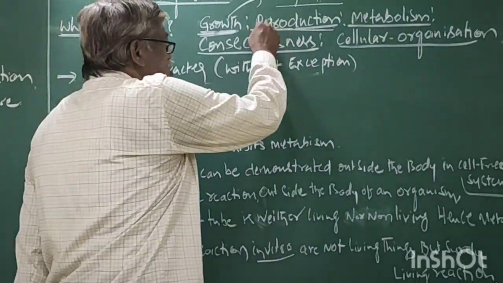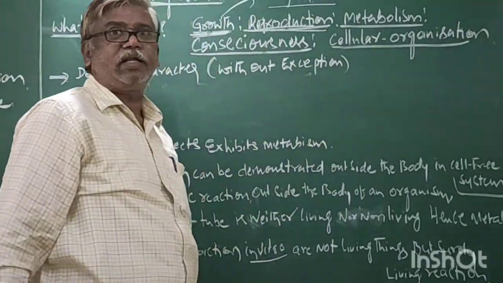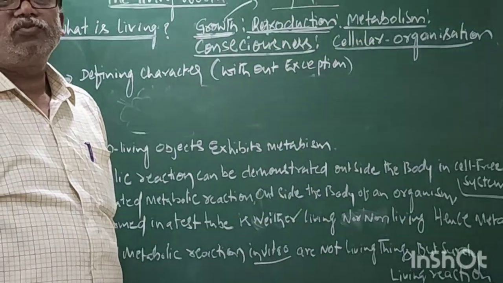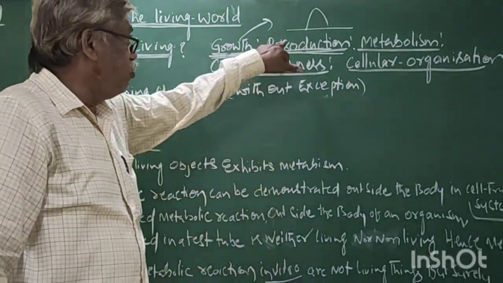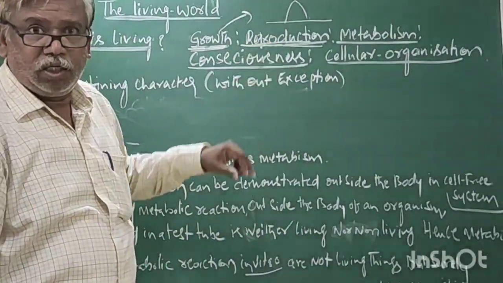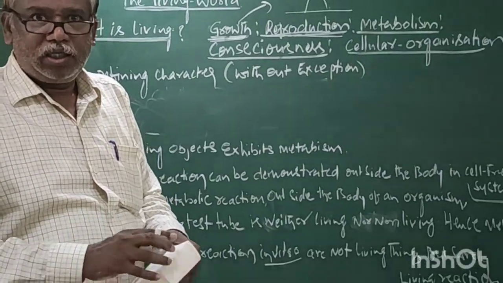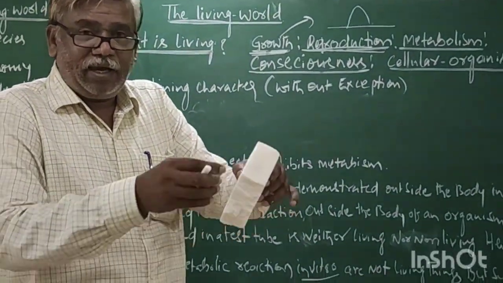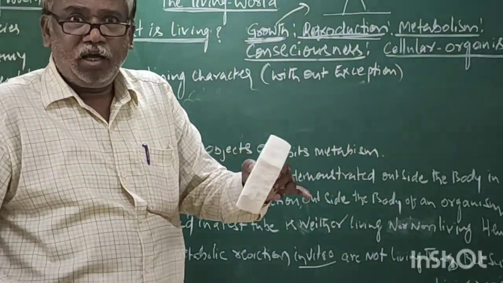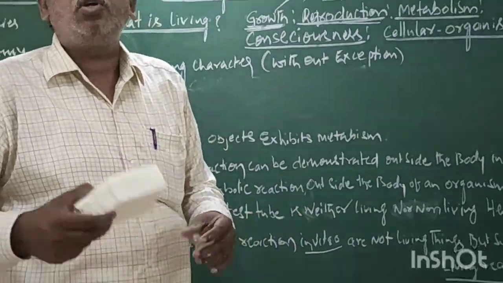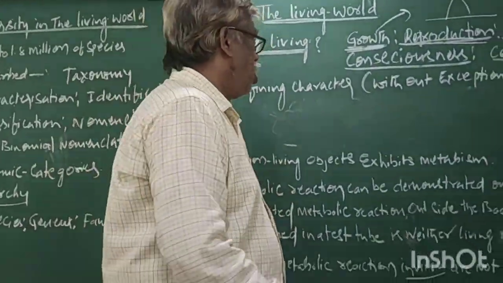Now, reproduction is also not a defining character. Reproduction is not seen in non-living organisms. Non-living things do not show reproduction.